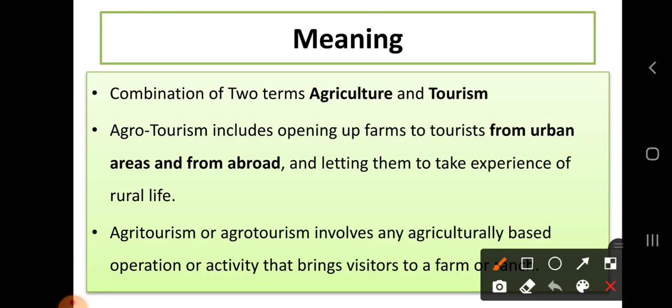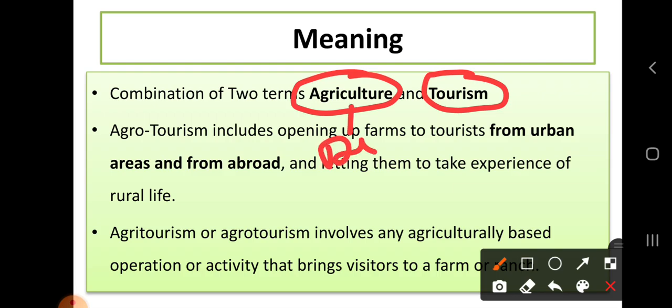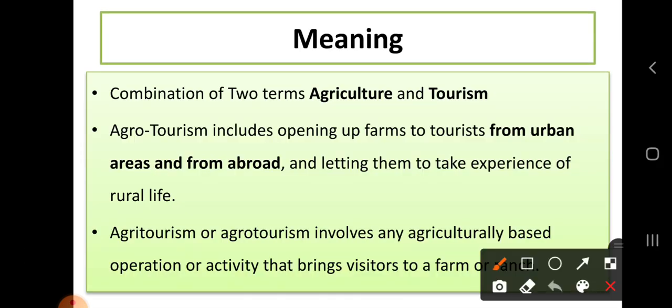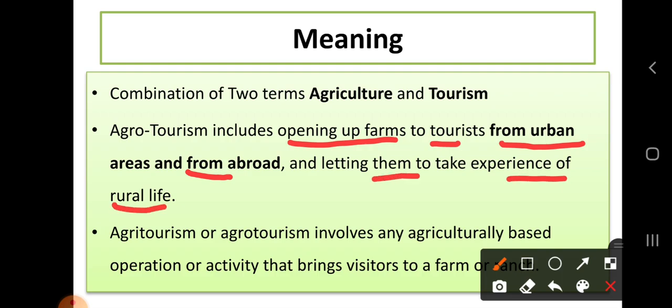Agrotourism is simply a combination of two terms, agriculture and tourism. When agricultural activities or operations bring visitors or tourists to the rural area, that is agrotourism. Then second one, agrotourism includes opening a farm to tourists from urban areas or from abroad and letting them take the experience of rural life.